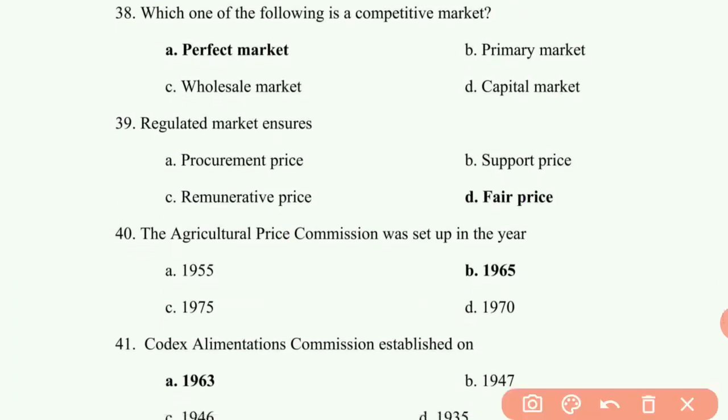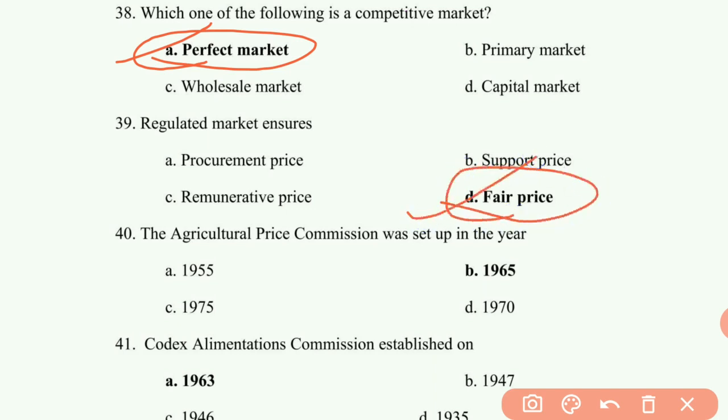38th question: which one of the following is a competitive market? Answer is perfect market. 39th question: regulated market ensures fair price. That is fourth option. 40th question: the Agriculture Price Commission was set up in the year 1965. This was discussed already.